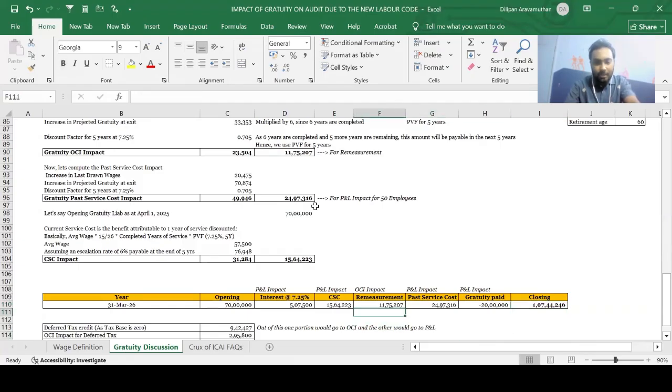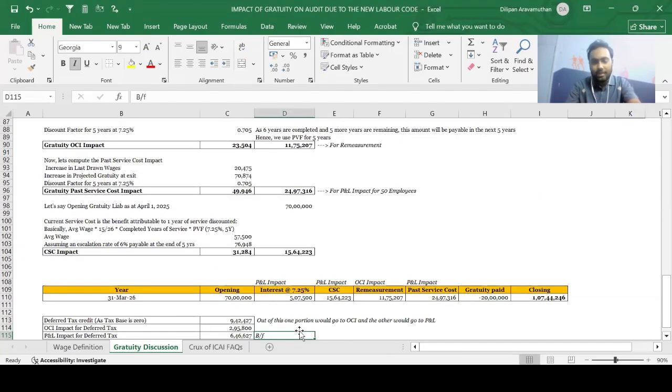So out of this, the number that would be going to P&L is basically this plus, sorry, that's it. So 45,69,038 would go to P&L, and in my OCI, the number would be 11,75,207, right? I hope that is clear. So, okay, how does the deferred tax work on this, guys?